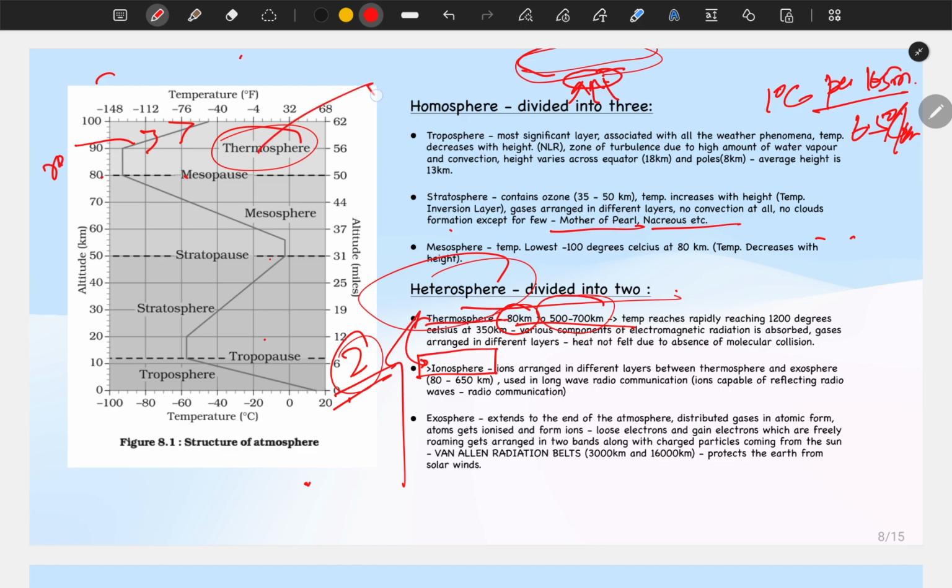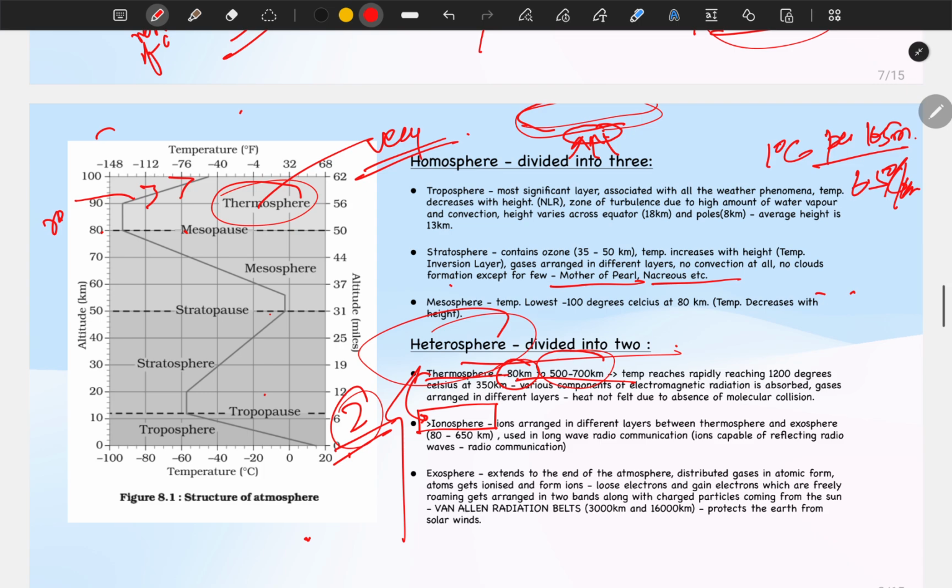Temperature here reaches very high because in this region the high energy solar radiation is absorbed by the gases present. Okay, high energy electromagnetic radiation is absorbed. Gases are in different layers, like I told you, nitrogen, there is a separate layer for oxygen, a separate layer for helium, a separate layer for hydrogen. Okay, the gases are arranged in different layers here.